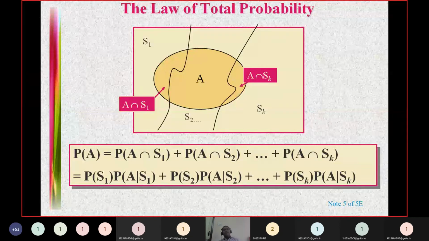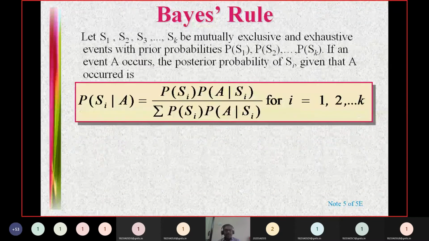Okay. So we did problems on total probability using the Venn diagram and the tree diagram. If you remember, we did some problems using the tree diagram. Similarly, Bayes rule is an extension of total probability. Okay. So this is about posterior probability. So if S1, S2, and so on are mutually exclusive and exhaustive events. These conditions are already there in total probability.